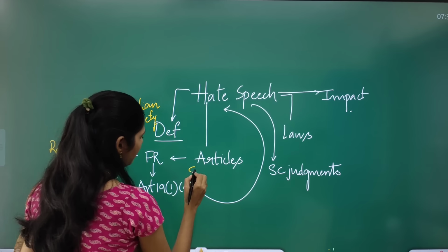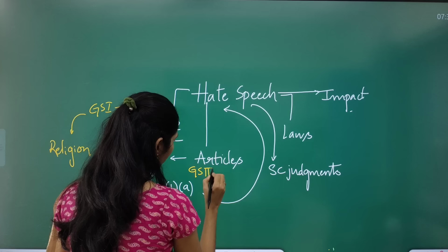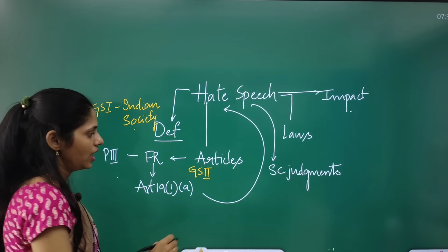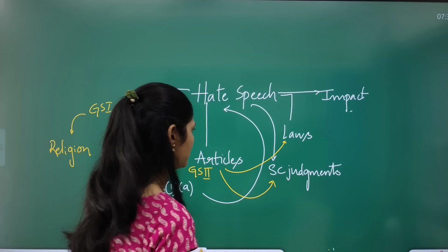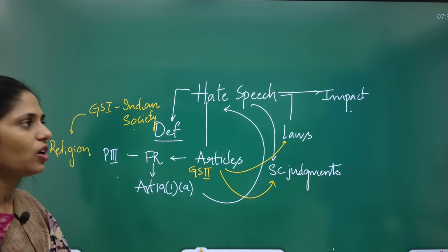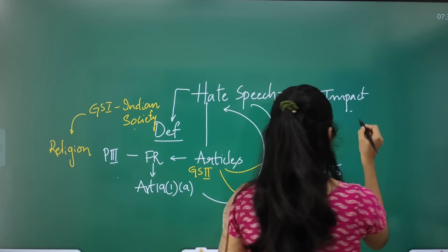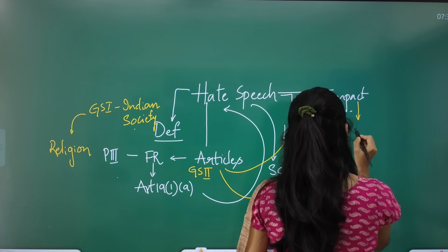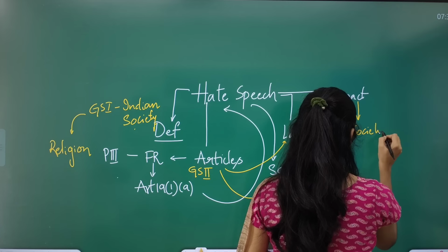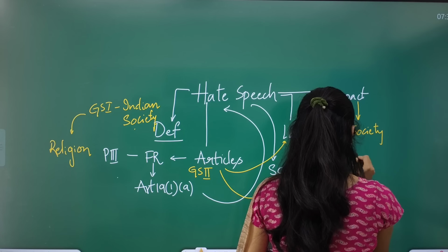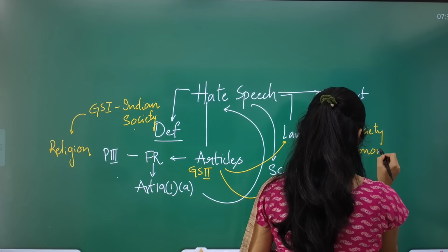From GS paper 2 point of view, you can see different articles in our constitution, Supreme Court judgments and what laws are present. And you have to see the impact of hate speech on society, and it will even have a negative impact on the economy.